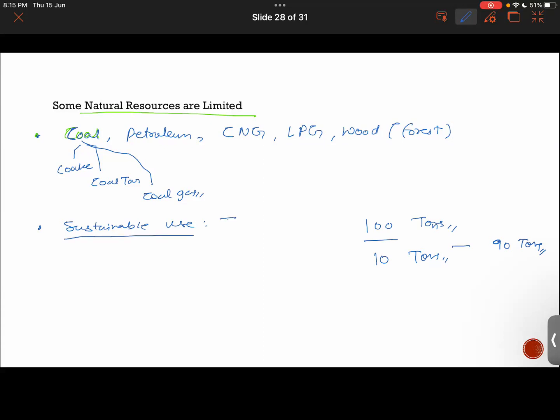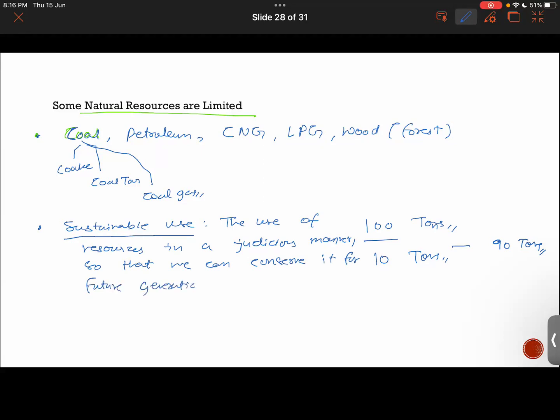So that is what we talk about in sustainable use: the use of resources in a judicious manner so that we can conserve them for future generations and meet our present needs also, right, guys?